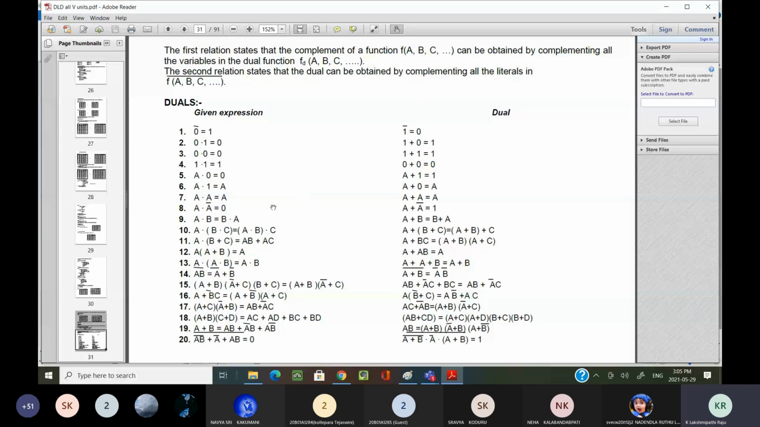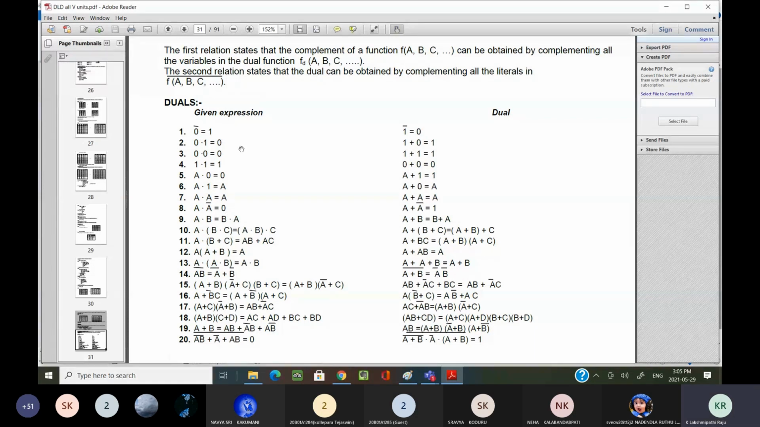Here he is showing the duals of the given expression. A dot A, that dot we are replacing with plus. A dot A equal to A plus A equal to A. A dot A bar equal to 0. Now I am replacing this dot with plus. A plus A bar equal to 1. Why 1? This 0 is an identity element. This 0 we are replacing with 1. That is what I have said.